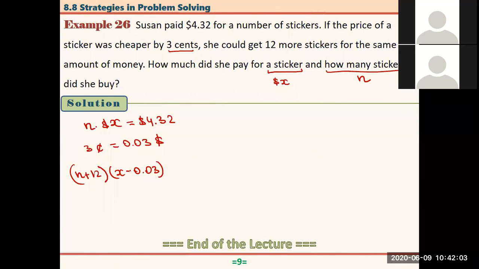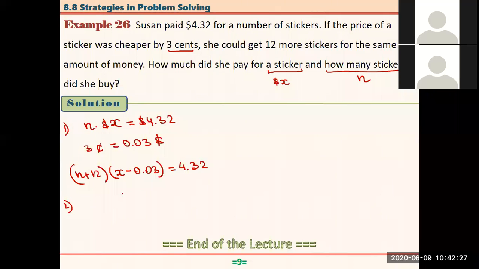So it is minus the same amount of money. Let me just write it with a dollar sign, 4.32, right? Because if the price is cheaper, we can get more. If it is less, that means that the price is higher. So now we have two equations. We have to solve them together, right? That is the first step we have to take in solving this problem.